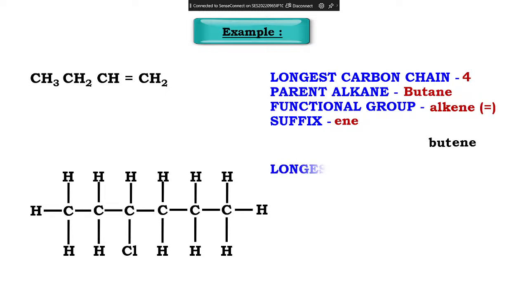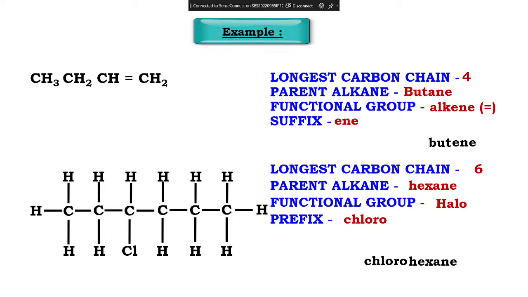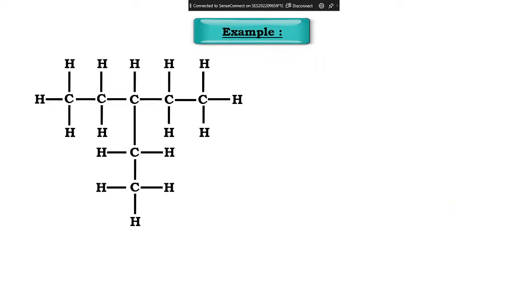So what is the answer here guys? Chlorohexane. Let us check. The longest chain has 6. The parent alkane is hexane. The functional group is halo. The prefix will be chloro. So the answer is chlorohexane. Okay, now tell me for this. Is it branched or unbranched? कोई अनब्रांच बोल रहा है पीछे से.